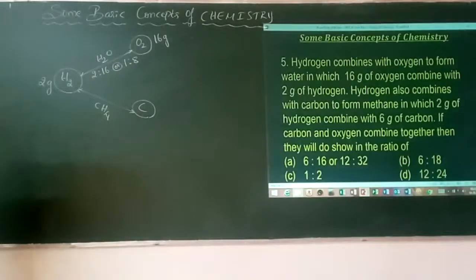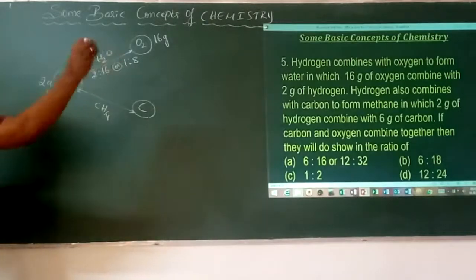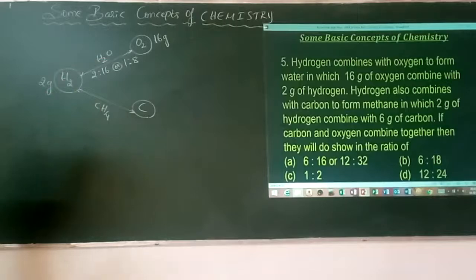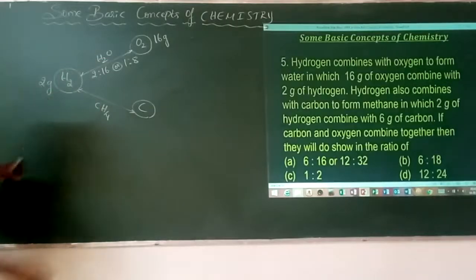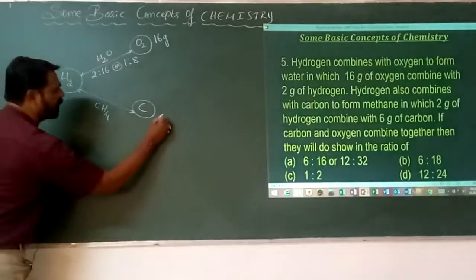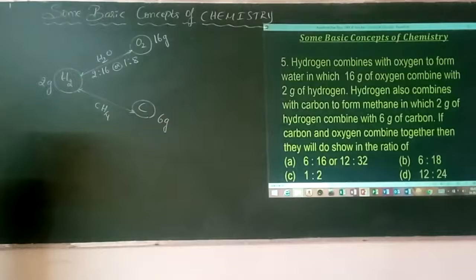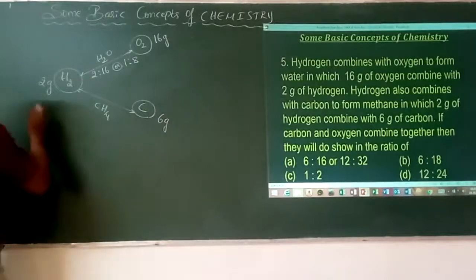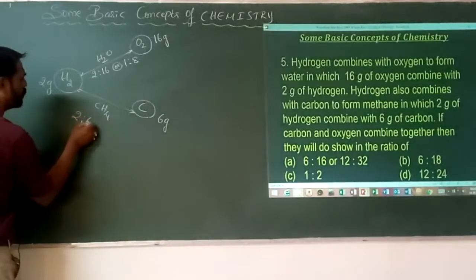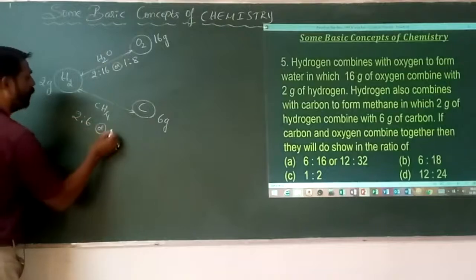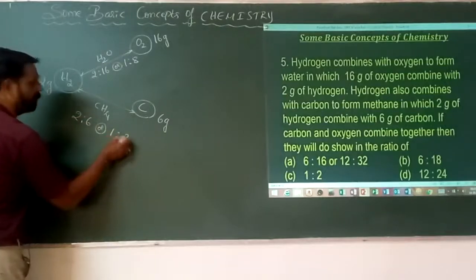Similarly, in the second case, what happens? Hydrogen can also combine with carbon to form methane, in which 2 grams of hydrogen combines with 6 grams of which one? Carbon. Means they are in the ratio of 2 is to 6, or it may be 1 is to 3.